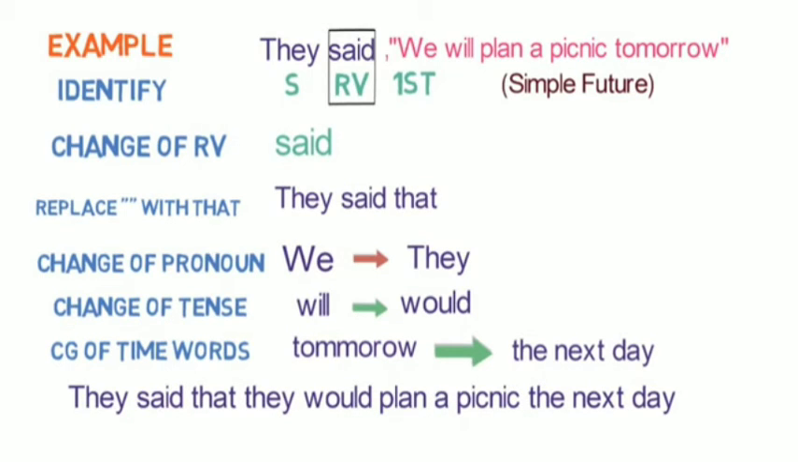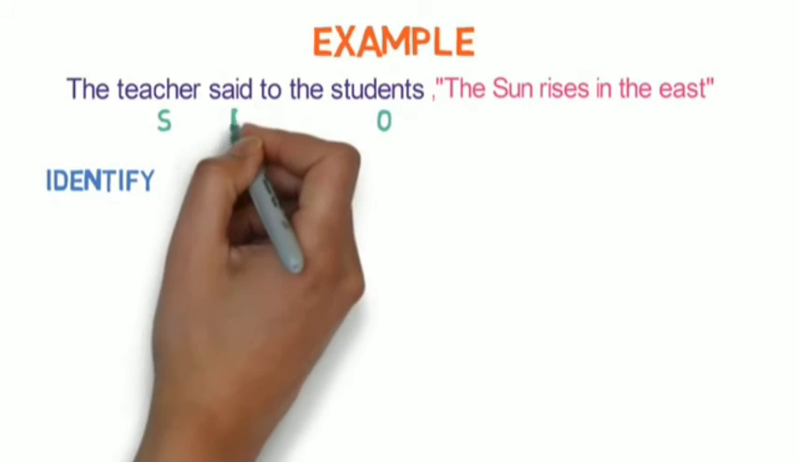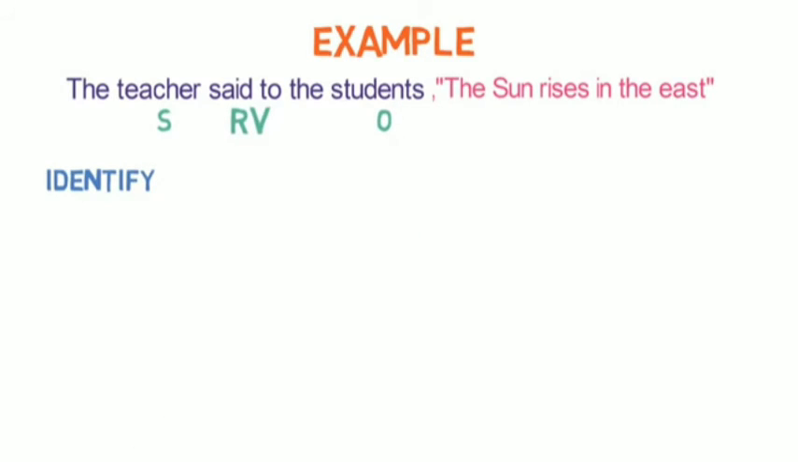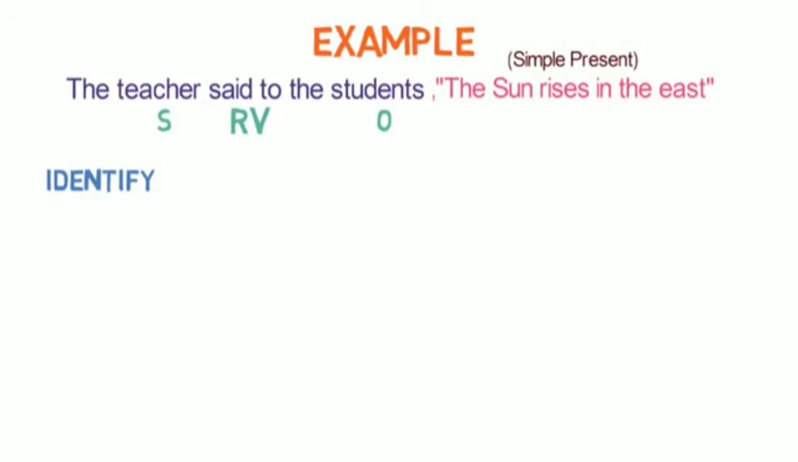Let's look into the next example. The teacher said to the students, the sun rises in the east. First step is identification. Here teacher is the subject, students is the object, said is the reporting verb, and as said is in past form, we need to check the tense of reported speech. It is in simple present tense.